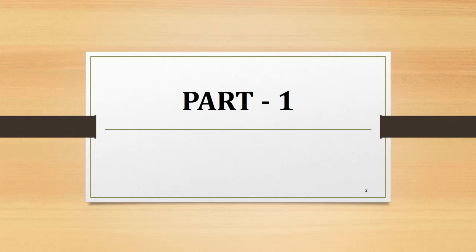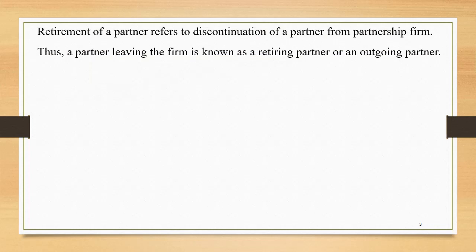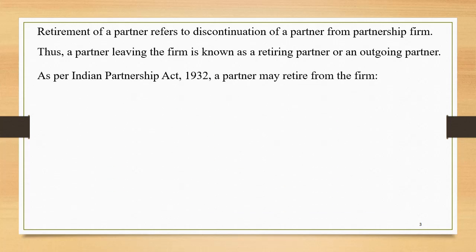So let us start. Retirement of a partner refers to discontinuation of a partner from the partnership firm. Thus, a partner leaving the firm is known as a retiring partner or an outgoing partner. As per the Indian Partnership Act 1932, a partner may retire from the firm.